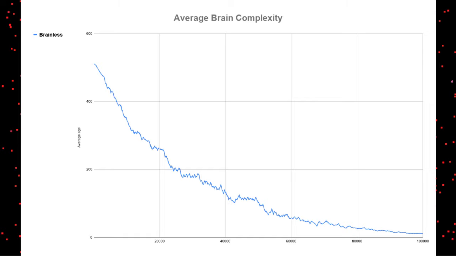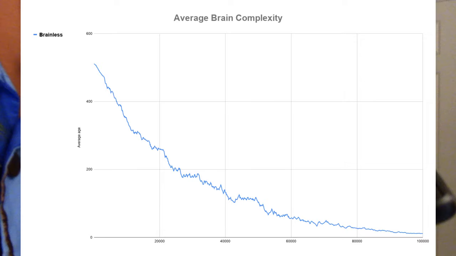The complexity of the brain, meaning it's just a number of how many nodes are in the brain tree, falls very quickly from where we randomly start it, and that's because random mutations have a very good chance of disconnecting the Sqwee's brain. Each node, each true or false branch, may become a value, and that will just make the brain much shorter and smaller. And so if there's no selection pressure to keep the size, the brain is just going to disconnect over time and become useless. And in the random Sqwee, where the brain isn't used at all, we see that it very quickly drops to a very small size, about 3 nodes.